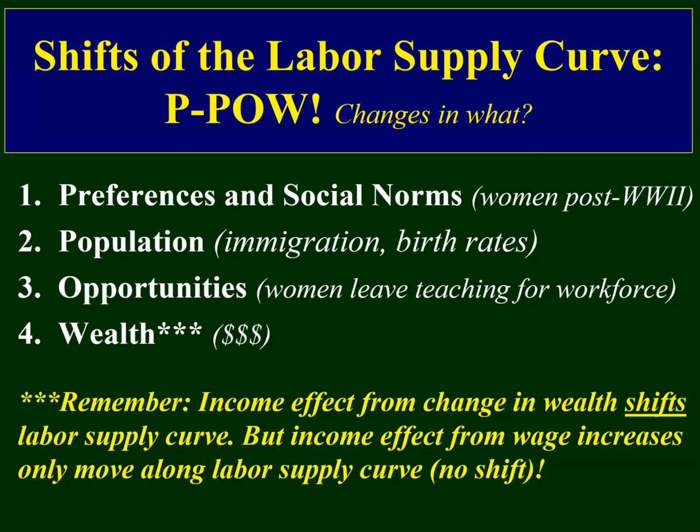The population changes when you have a higher birth rate or more immigrants coming in. That has an impact. Additional opportunities, such as women who were only teachers before and now can join factory jobs and other types of opportunities that are available. Those impact and can shift the labor supply curve.